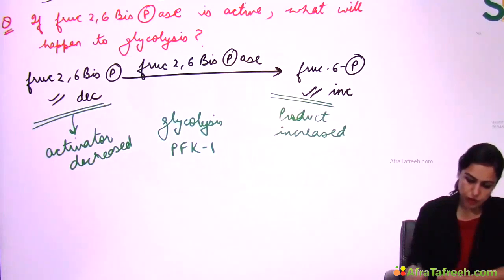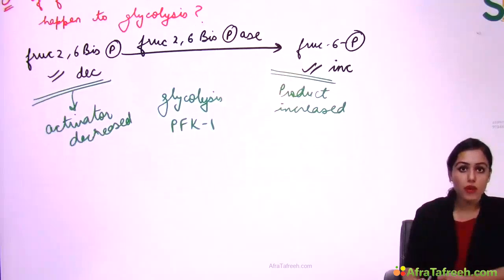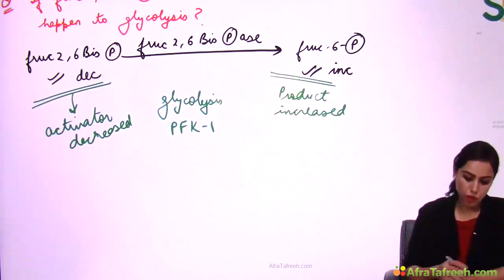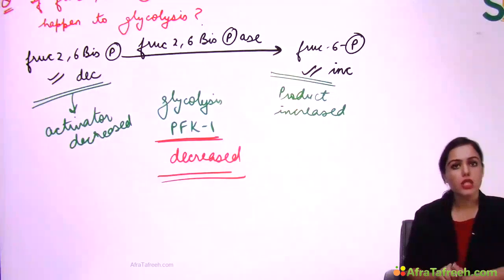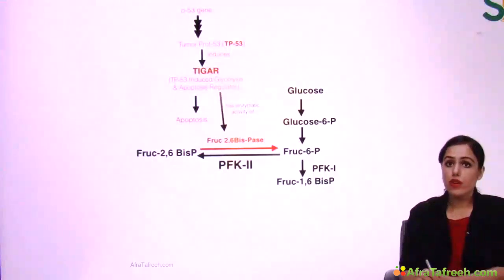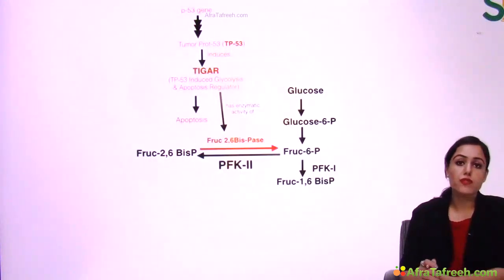I told you the formula. Which thing is more important? The activator is more important. So when the activator is decreased, then this enzyme will be decreased. So the answer to this question is glycolysis decreases. Now let's see what that cancerous mutation is in which this fructose 2,6-bisphosphatase is activated and glycolysis is decreased.